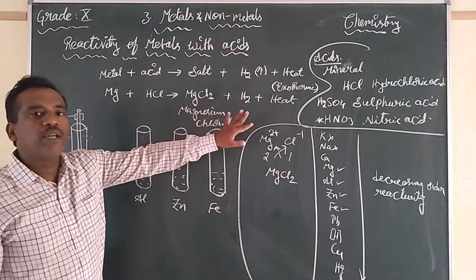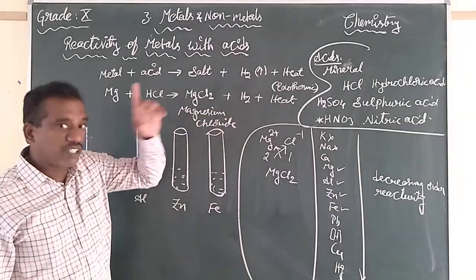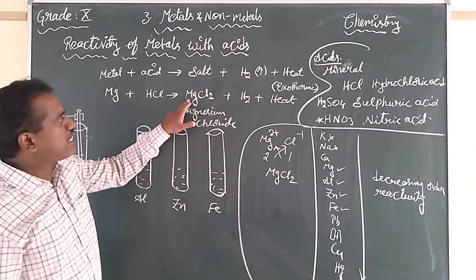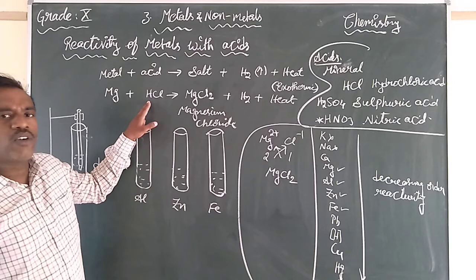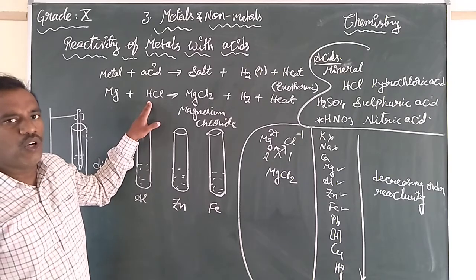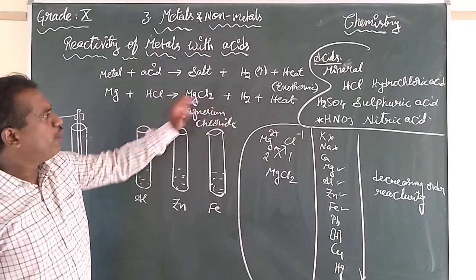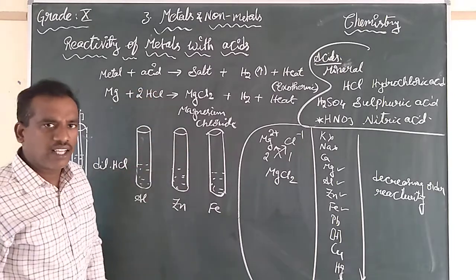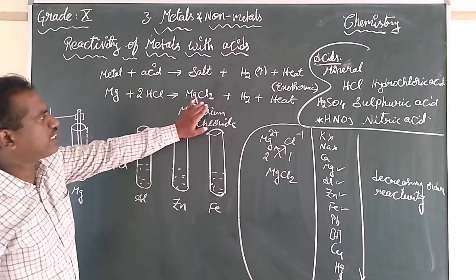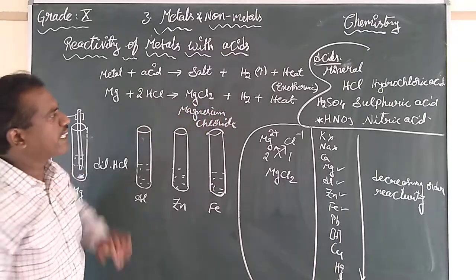But is the equation a balanced equation? The equation is not a balanced equation. Magnesium chloride is MgCl2, whereas on the reactant side we got only one HCl molecule. So to balance this, I am writing this as 2HCl. So this will become MgCl2 and hydrogen gas.